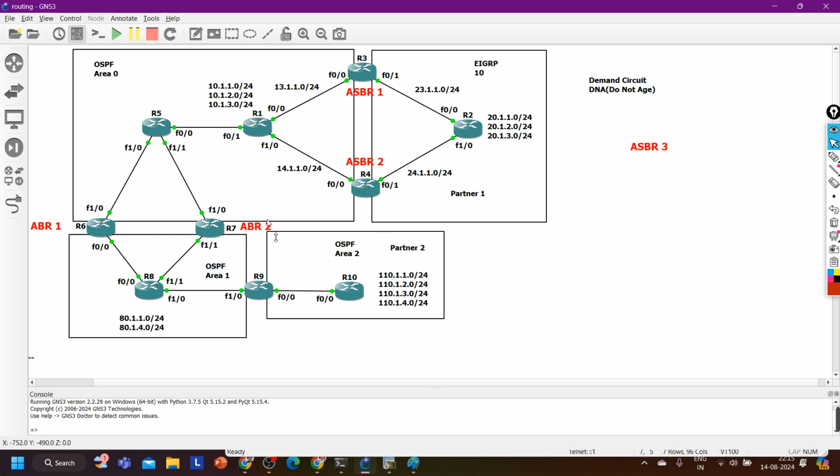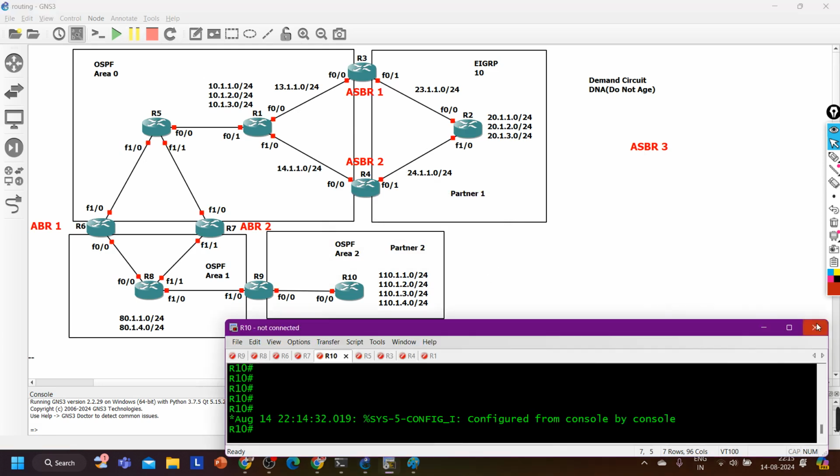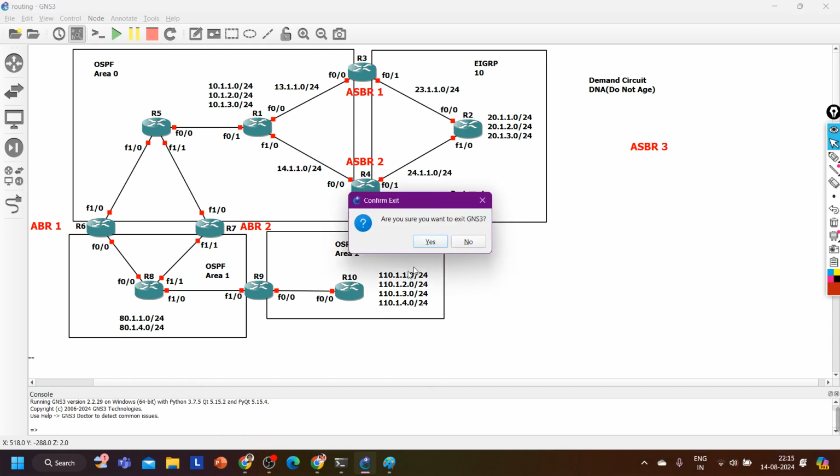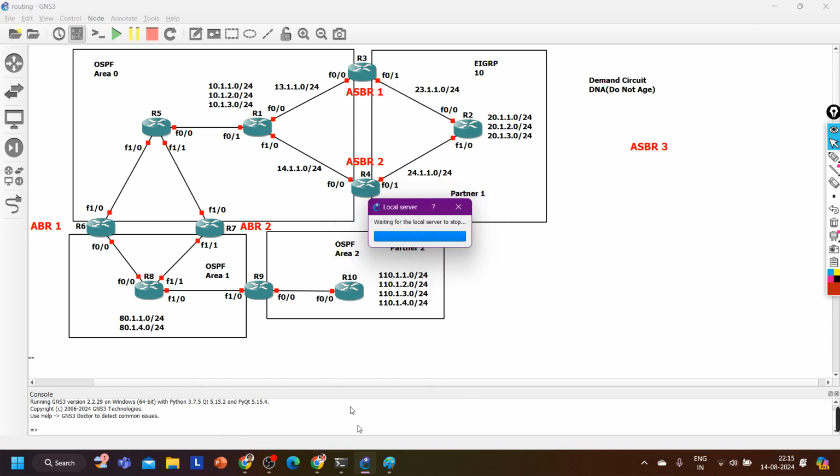Yeah, for route filtering, I will design a different topology. This topology is good to understand the LSAs, and we have already covered LSAs. So for route filtering, I will design another topology.